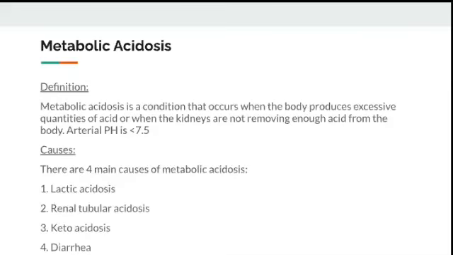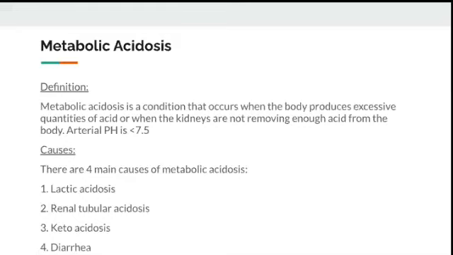Metabolic acidosis. For 5 marks, if they ask a question like this, you have to cover the entire topic including nursing management. So what is the definition? Metabolic acidosis is a condition that occurs when the body produces excessive quantities of acid or when the kidneys are not removing enough acid from the body.